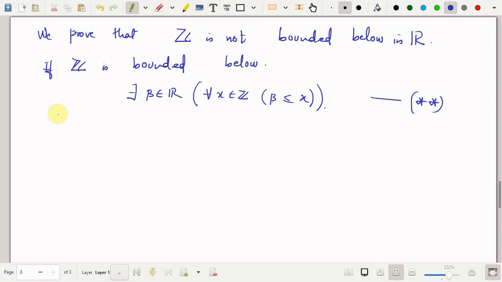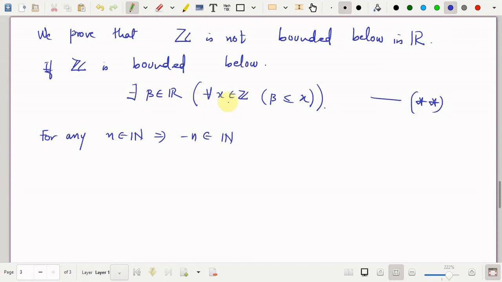What I'll do is make this observation: for any n in N, minus n is an integer. N is also an integer, that's true, but minus n is also an integer. So instead of using this property directly for a natural number, I would use it for a negative natural number.